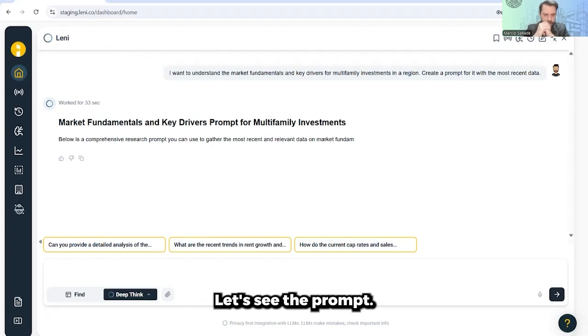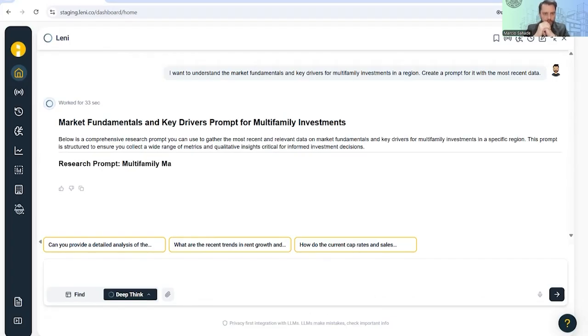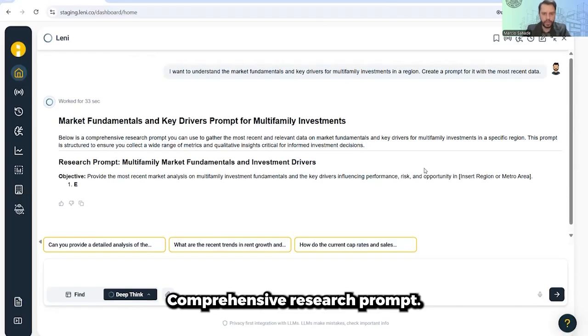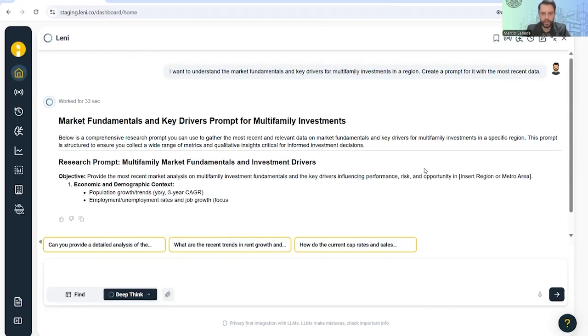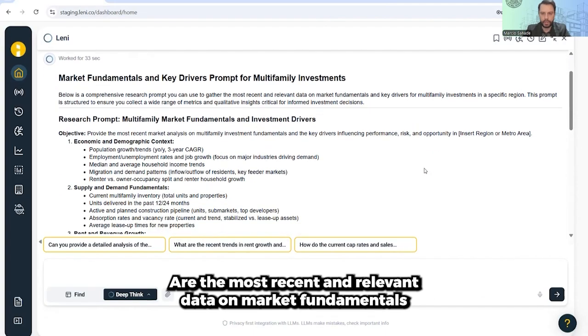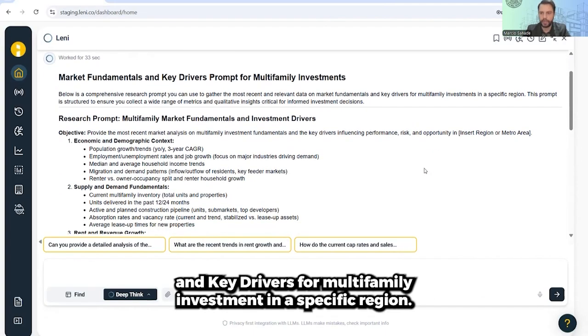There we go. Let's see the prompt. Comprehensive research prompt for the most recent and relevant data on market fundamentals and key drivers for multifamily investments in a specific region.